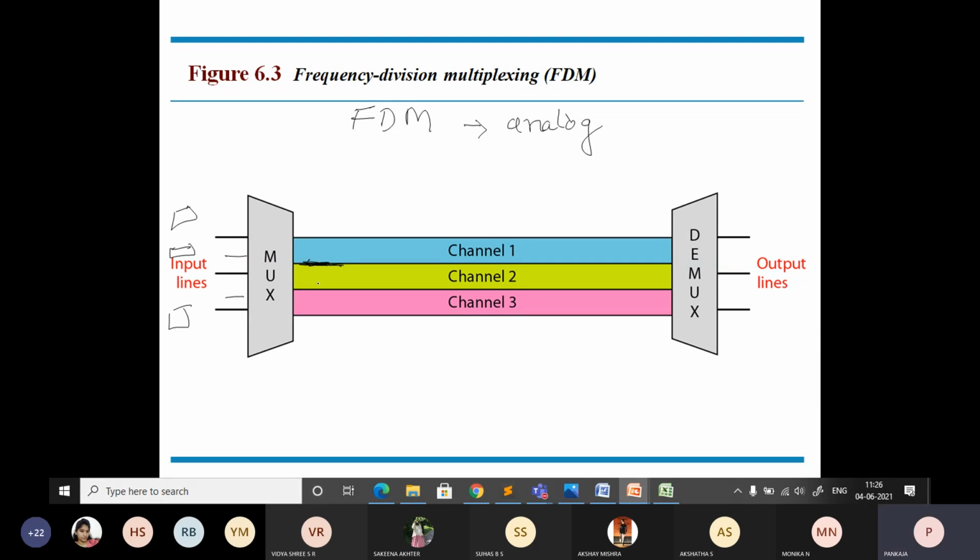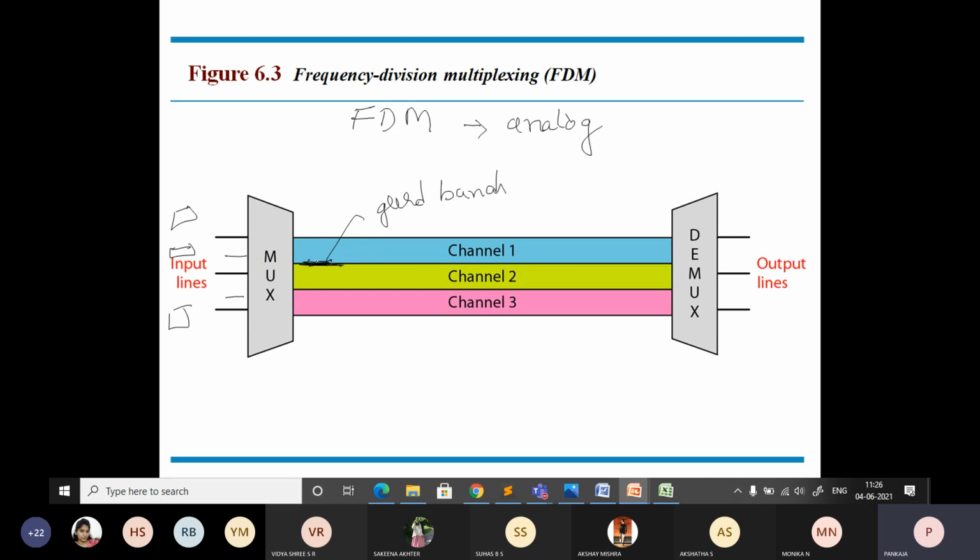Okay, so for that you will be learning later how it is going to happen, how the separation of these channels can be done. By using unused bandwidth as guard bands, it is called a guard band. That is going to separate the channels, so that all the problems of interference of the signal can be avoided, to prevent the signal from overlapping.